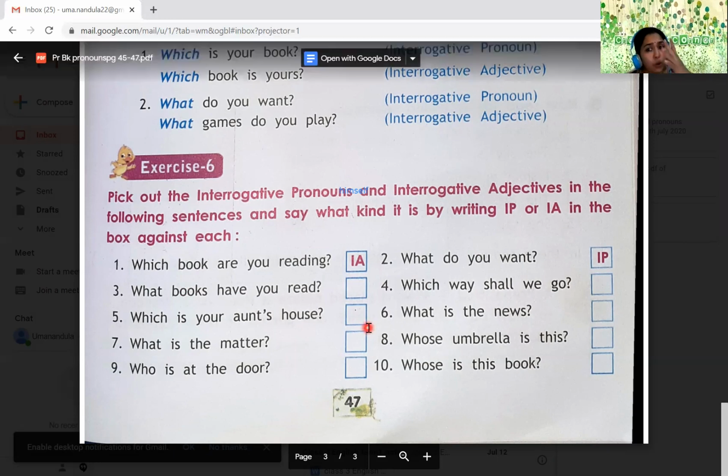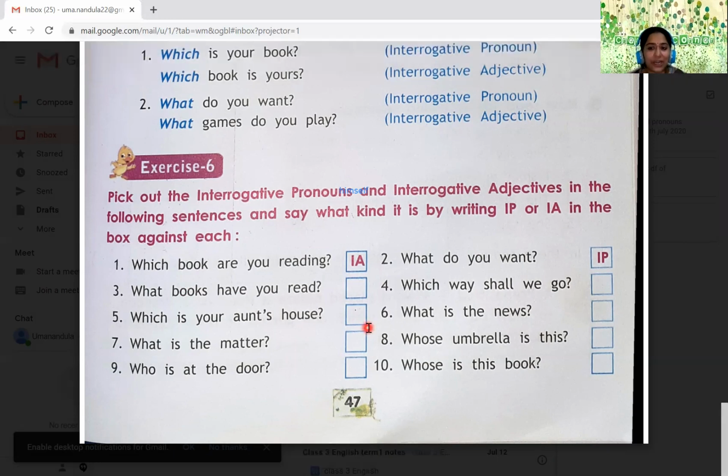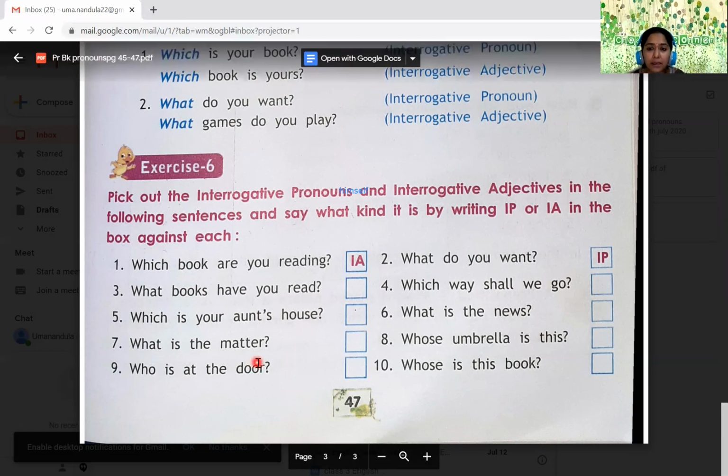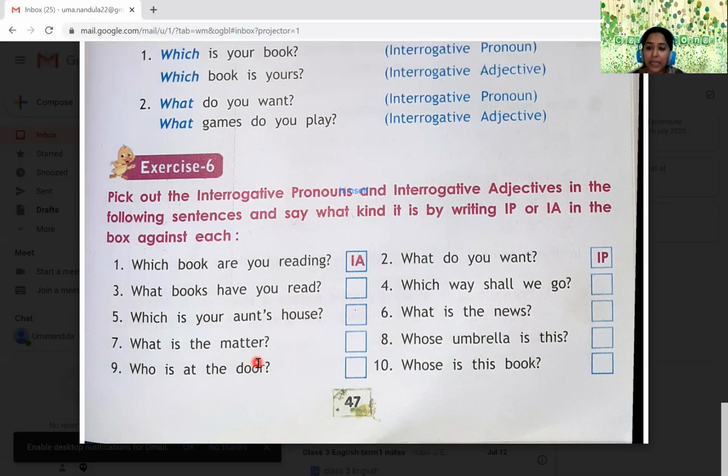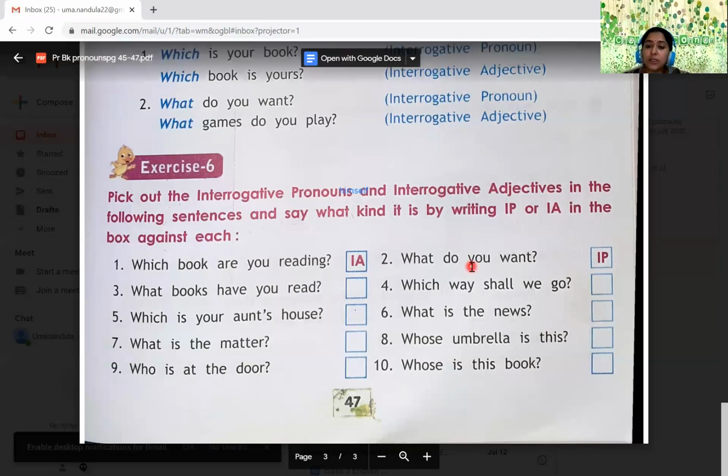Which is your aunt's house? Which, no noun is followed. IP, interrogative pronoun. What is the matter? Here also, is any noun followed after what? No. So it is also an interrogative pronoun. Very good. Who is at the door? Same thing, children. No noun is followed. So it is an interrogative pronoun. What do you want? This is also an interrogative pronoun.